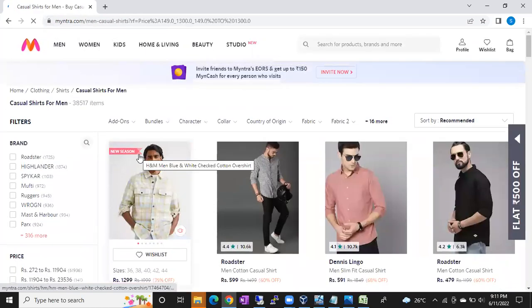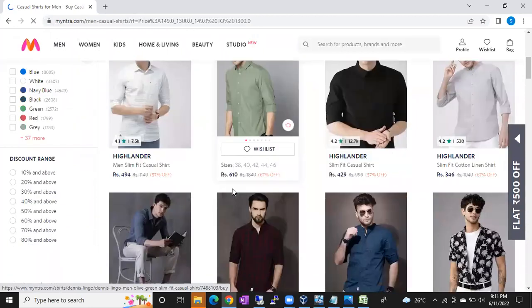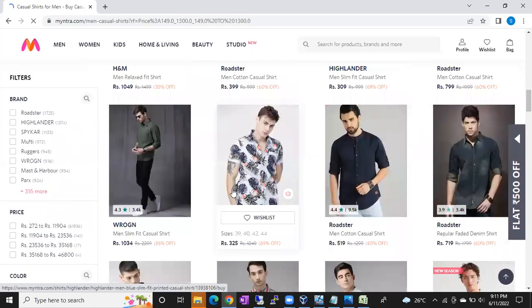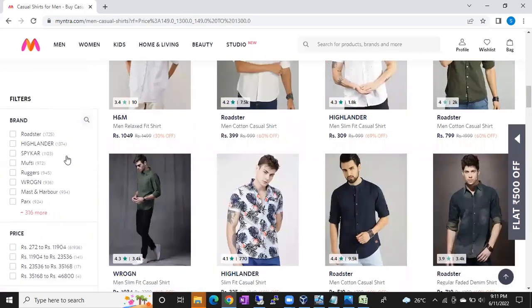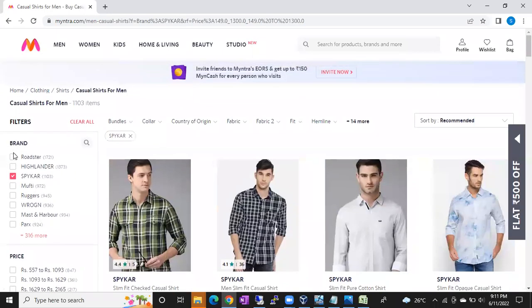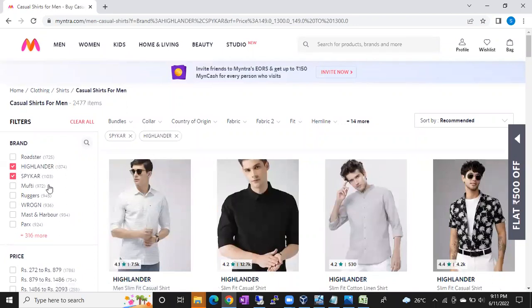Now what you will do, guys, immediately, you cannot see all the shirts. It's difficult for you. You will filter. You can see here filter. I want to buy some shirts from Spiker, from Highlander. Whenever you are selecting your filters, see here the records are going to be changing.